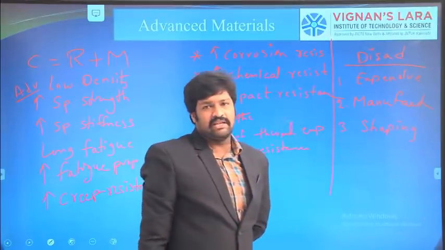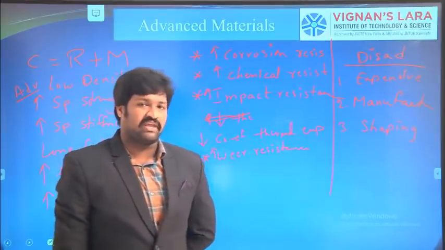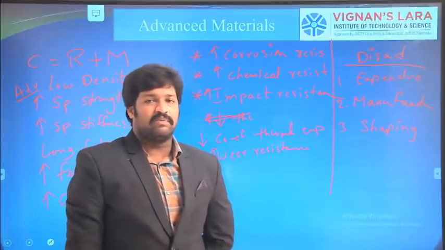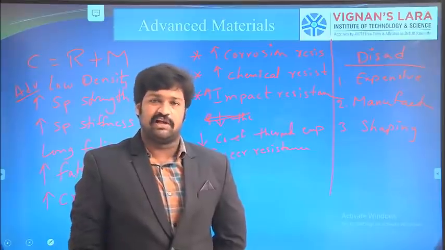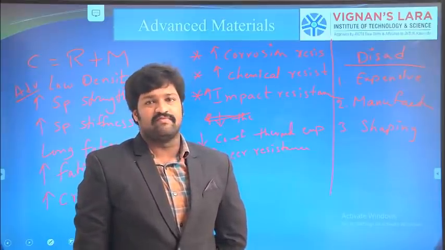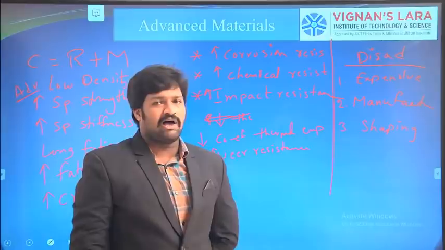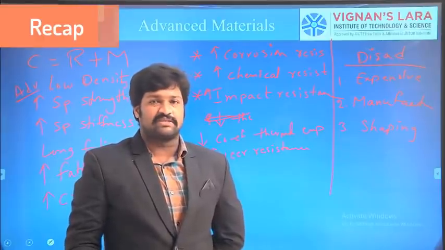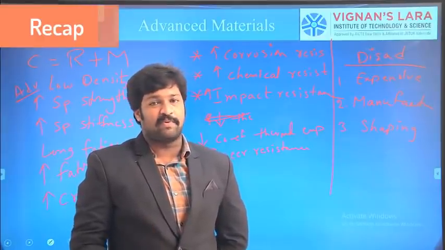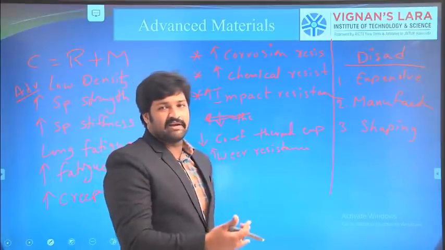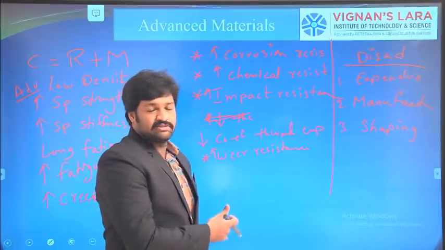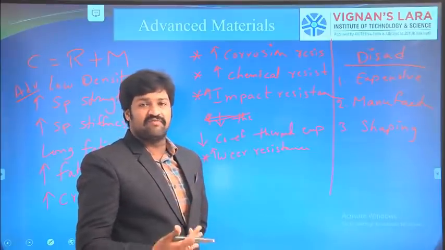For a material to get a required shape, we are having n number of processes. By means of casting, we can get the same shape what we can get from forging also. So through rolling, forging, as well as casting, by all these manufacturing processes, we can get a similar shaped product, but the properties will vary. Compared to regular metal forming processes, shaping of the composites is somewhat difficult.